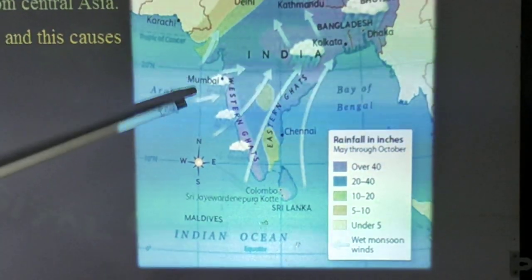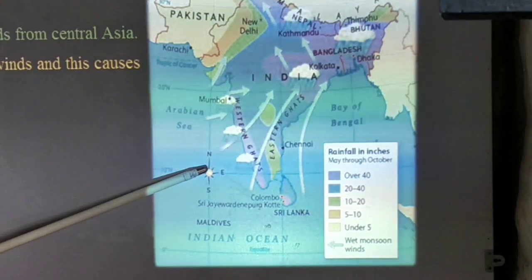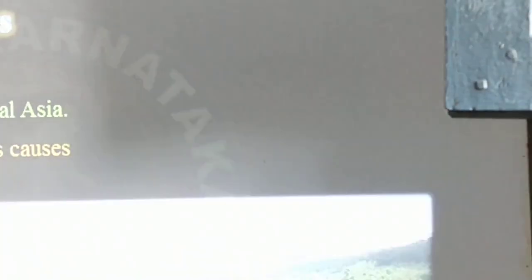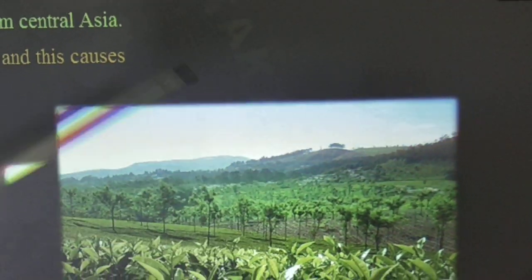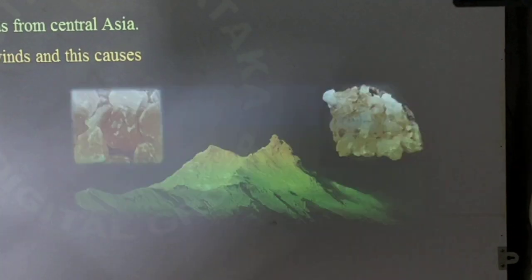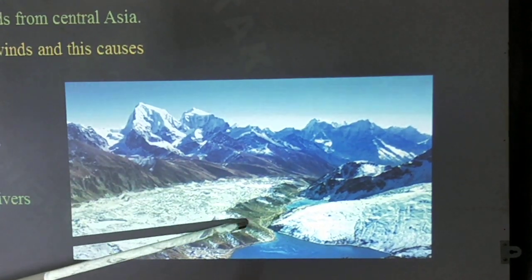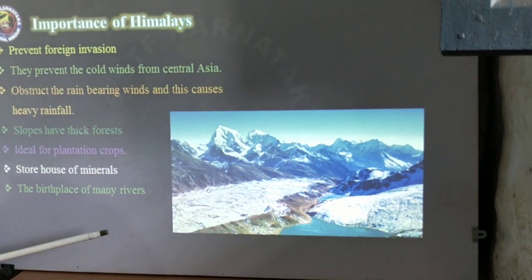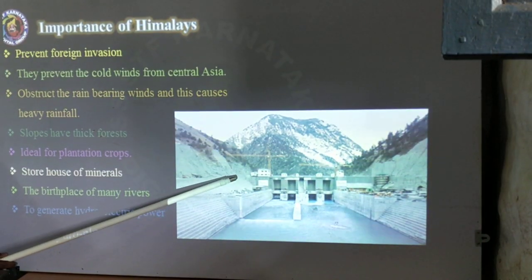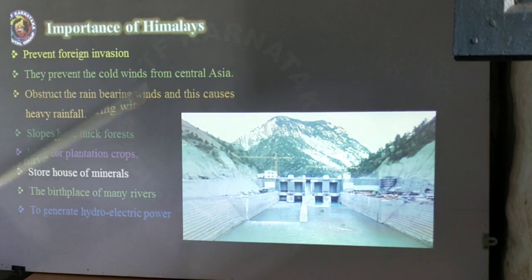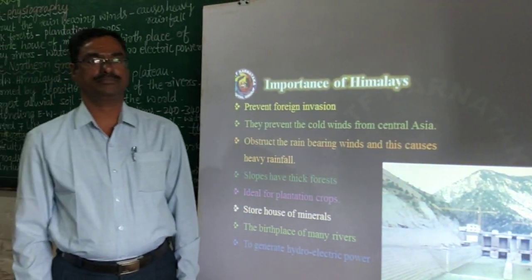Third one, they obstruct rain-bearing winds and this causes heavy rainfall. These are called southwest monsoon seasons. Next one, their slopes have thick forest and are ideal for plantation crops like tea in Assam. Next, they have a storehouse of minerals. They are the birthplace of many rivers like Gangotri and Yamunotri. They also have waterfalls, which are very useful to generate hydroelectric power. So these are the importance of Himalayas.